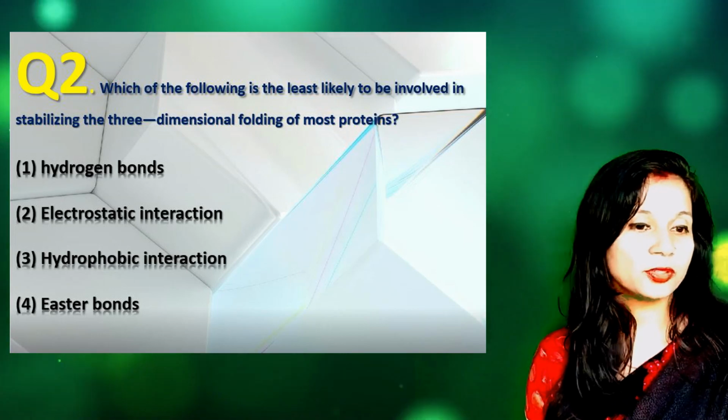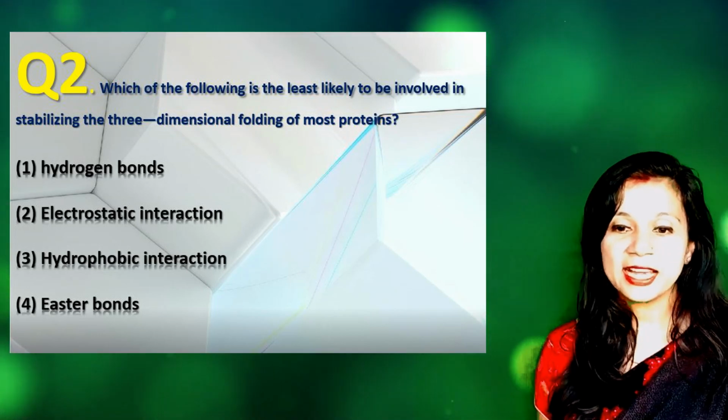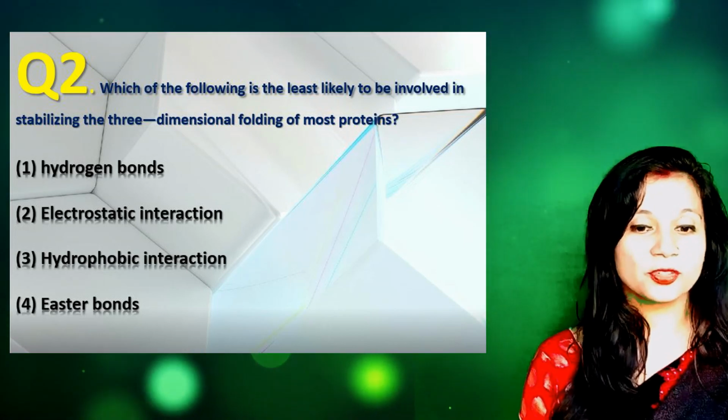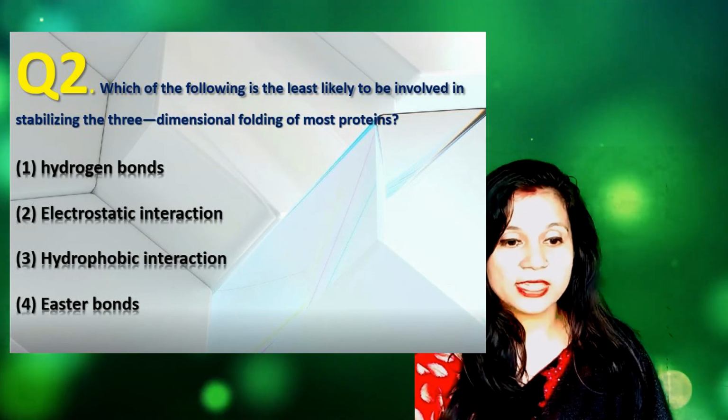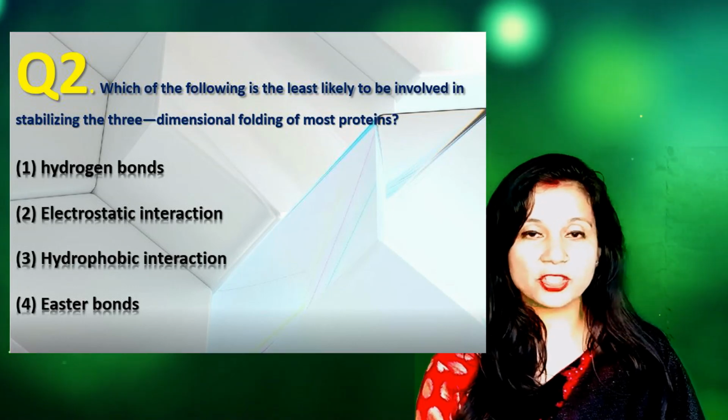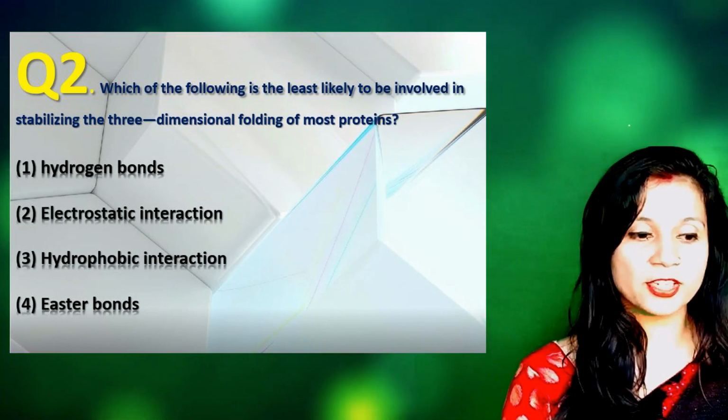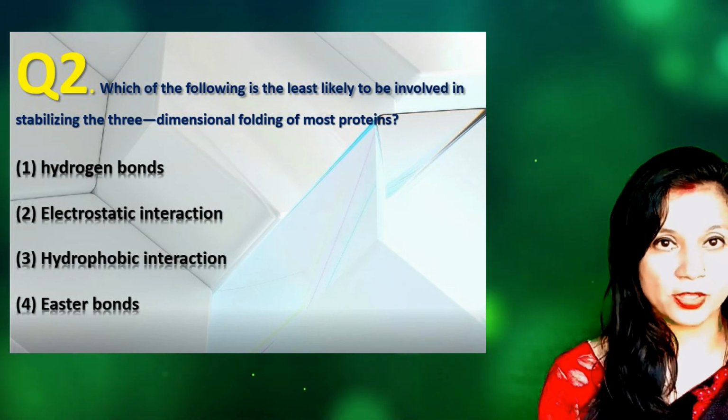Come to question number 2. Which of the following is least likely to be involved in stabilizing the three-dimensional folding of most proteins? Number 1 hydrogen bonds, number 2 electrostatic interaction, number 3 hydrophobic interaction, or number 4 ester bonds.